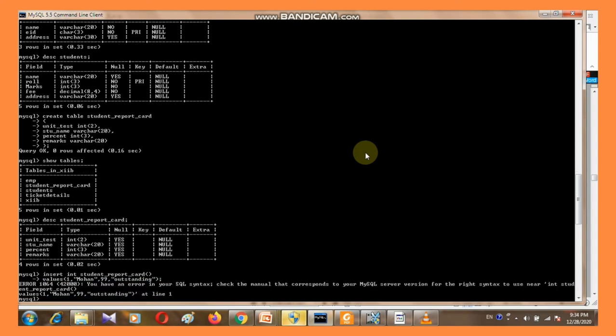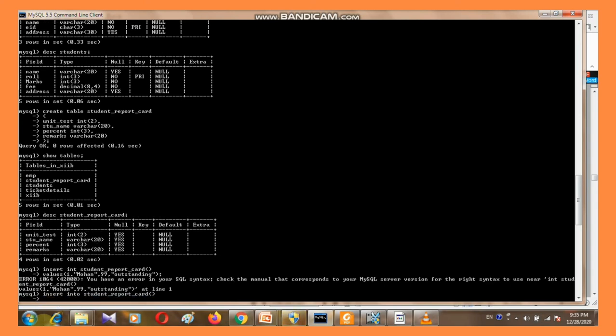I think there is a mistake. For insert into student_report_card, it's showing you have an error in your SQL syntax. What is the problem? Oh, here there is a mistake: insert into, the word into is missing. So once again I'm going to write this one, insert into, and then place this one.